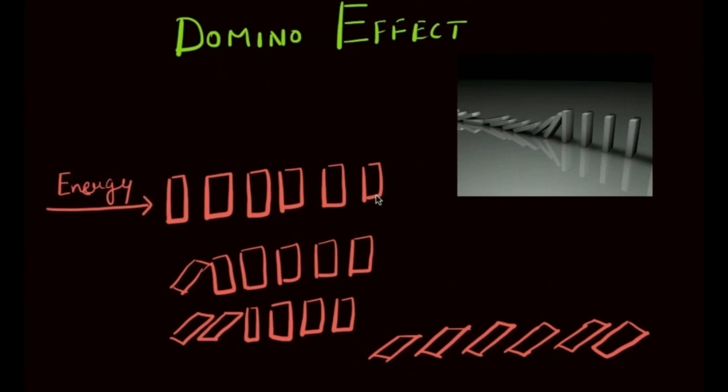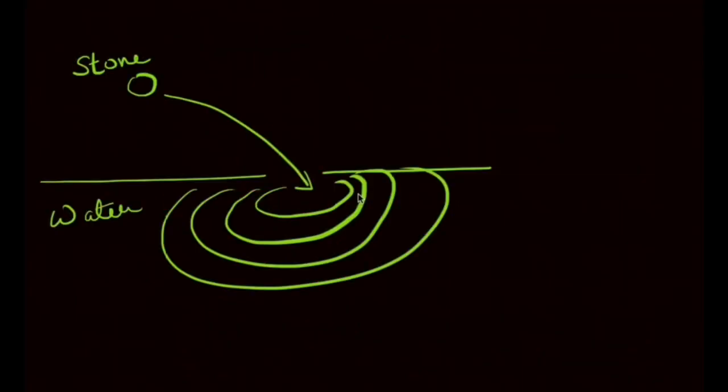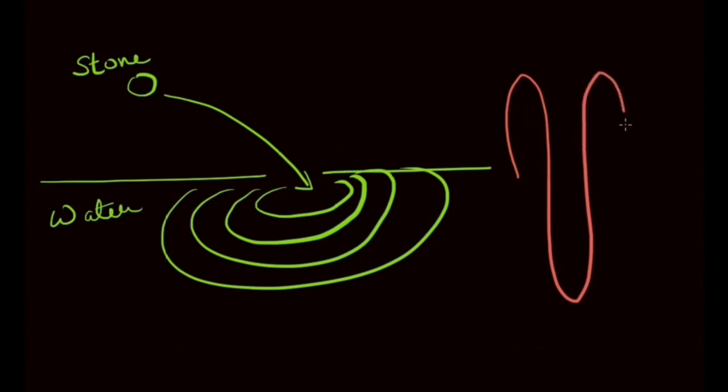If you closely see, it is actually the energy that is being passed on from first to second and so on. When you tossed the pebble in water, it was actually the energy of the pebble that passed into the water. This energy disturbed the molecules of water coming in contact with the pebble. And just like the domino effect, these molecules further disturbed the molecules nearby. And this led to water molecules oscillating up and down, hence leading to the formation of ripples.